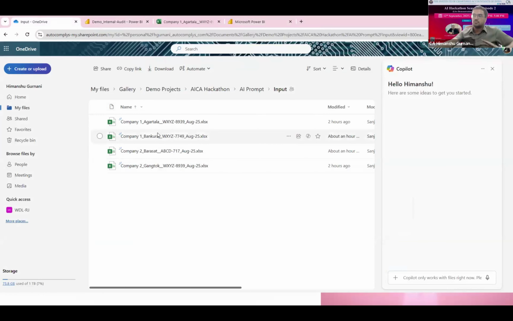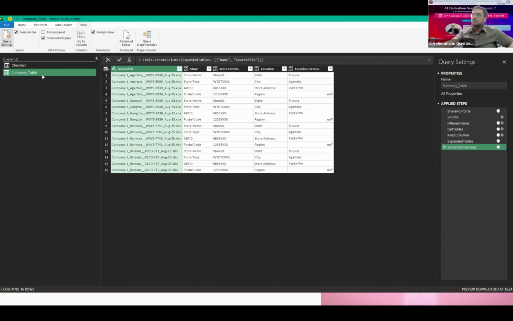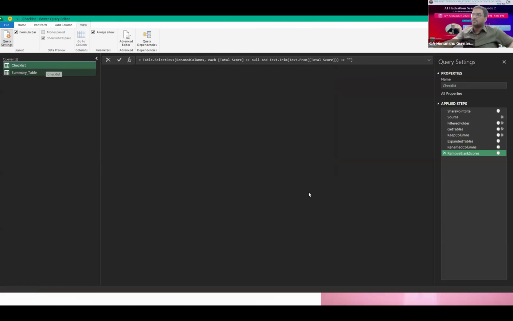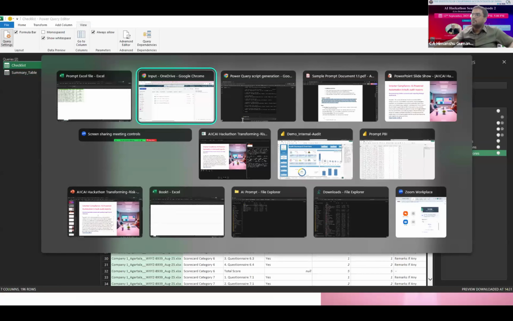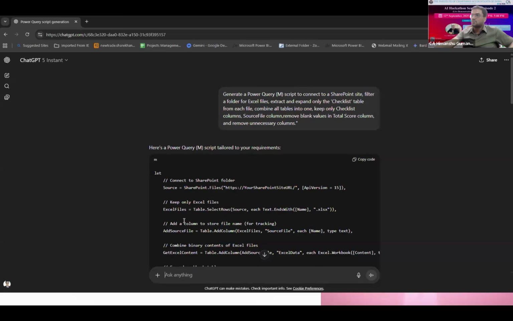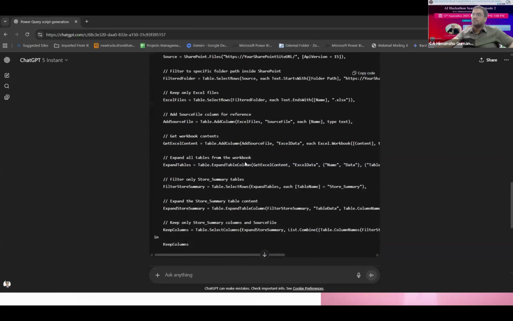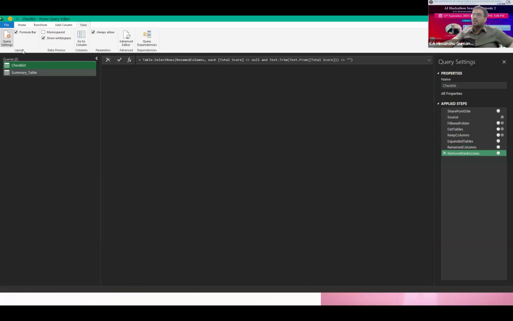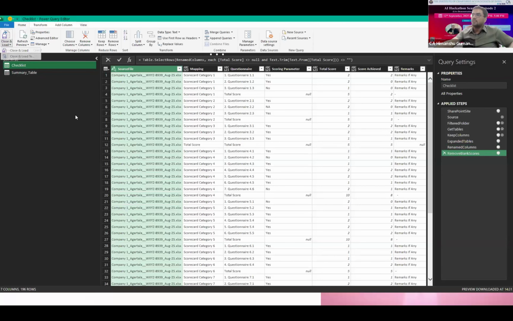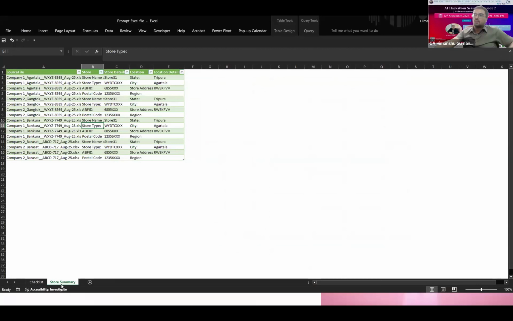First of all, we are just looking at the prototype query, which will enable consolidating all the Excel files from this folder into the Excel table, which looks like this. This is the Power Query window of Excel, wherein after a simple prompt, we have got the Excel M language query, which we have inserted into this Power Query, and this has loaded all the data in the form of the store summary.